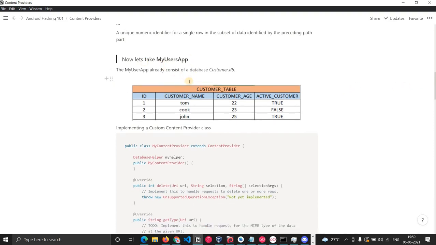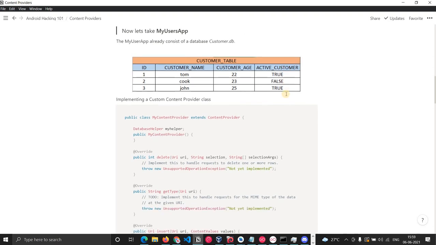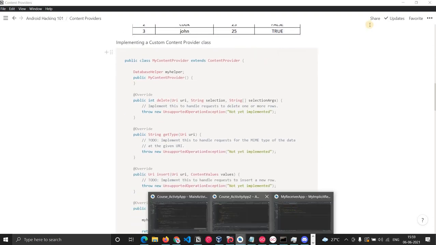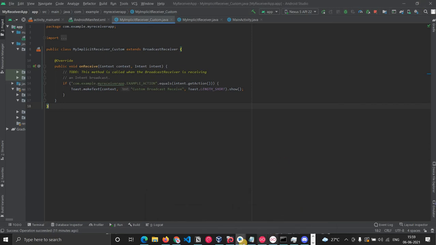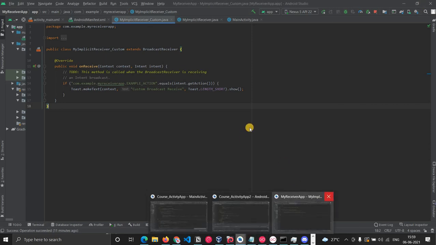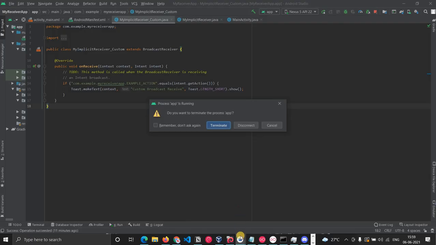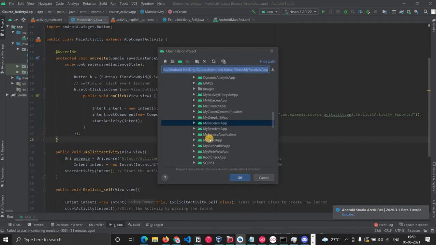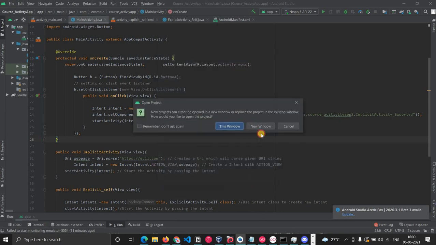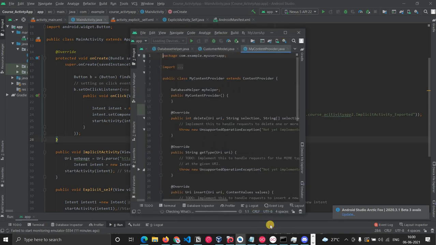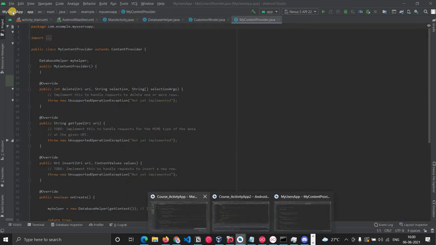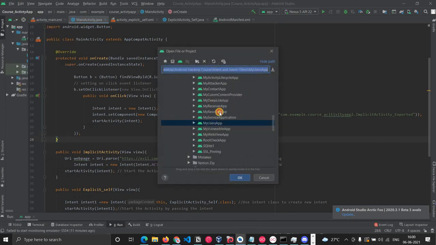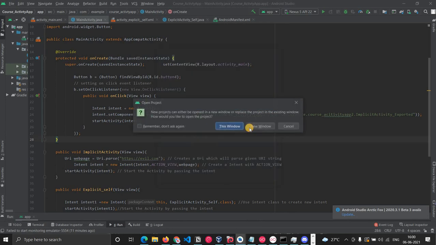Now let's take the my users application. Let's open that application. We'll open my users and we'll also open my resolver app.